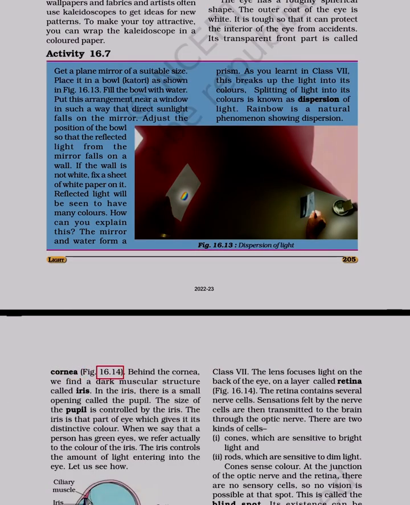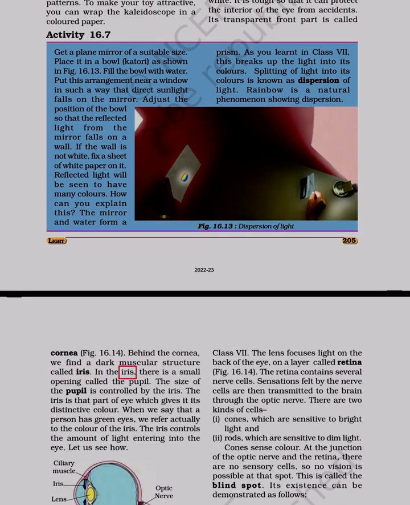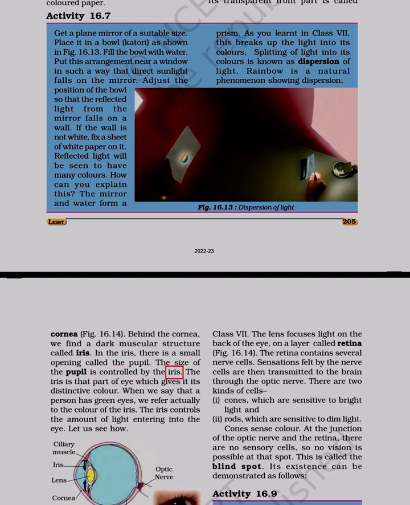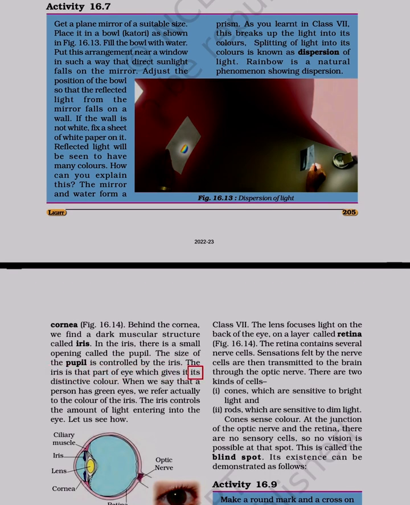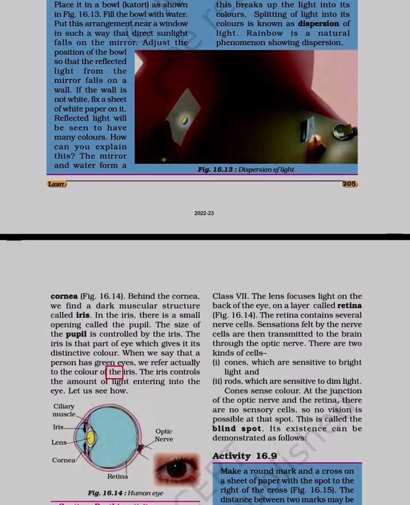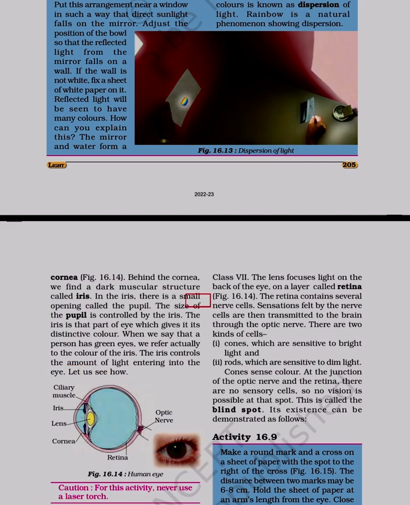Cornea, figure 16.14. Behind the cornea, we find a dark muscular structure called iris. In the iris, there is a small opening called the pupil. The size of the pupil is controlled by the iris. The iris is that part of eye which gives it its distinctive color. When we say that a person has green eyes, we refer actually to the color of the iris. The iris controls the amount of light entering into the eye. Let us see how.